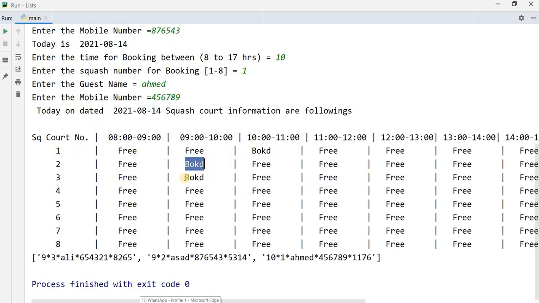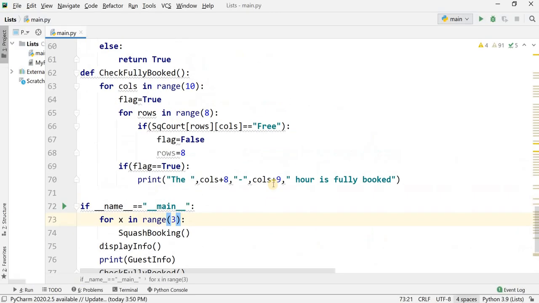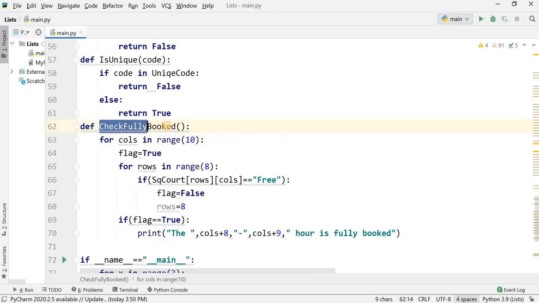Now it shows me how many bookings there are. 2 bookings from 9 to 10: squash code number 2 and squash code number 3. And 1 booking is squash code number 1 from 10 to 11. Okay, next one is the last method, check fully booked.